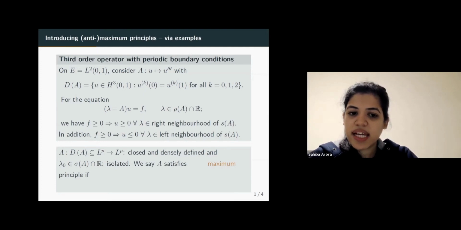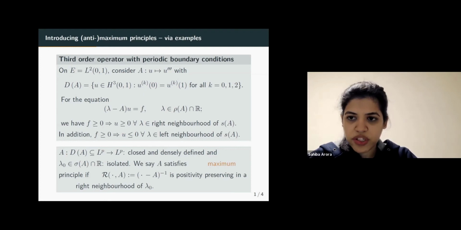Then we say that A satisfies the maximum principle if the resolvent is positivity preserving in a right neighborhood of λ0. And analogously, we say that A satisfies the anti-maximum principle if minus the resolvent is positivity preserving in a left neighborhood of λ0.